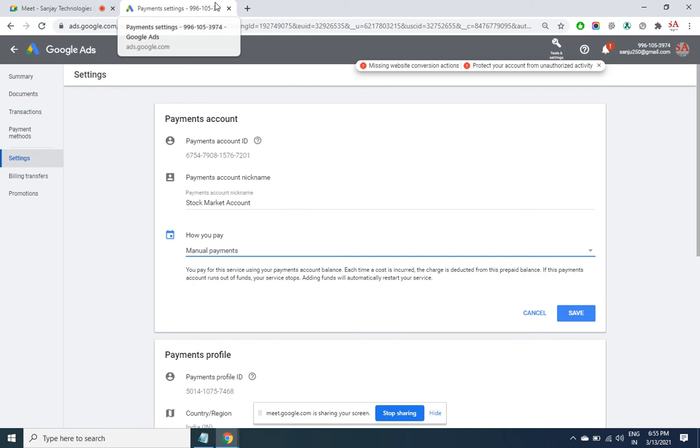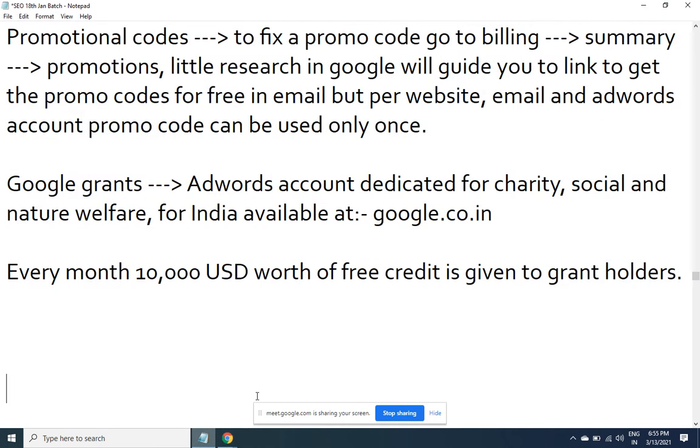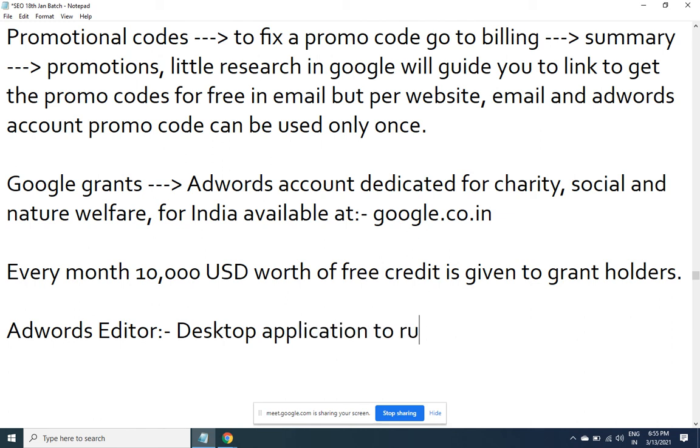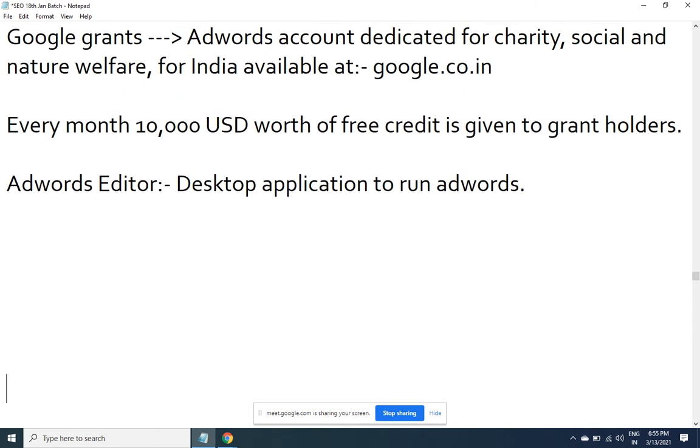Alright, so that is your Google Grants, and now AdWords Editor. This is a desktop application to run AdWords, which means you can work with AdWords in offline mode and faster.